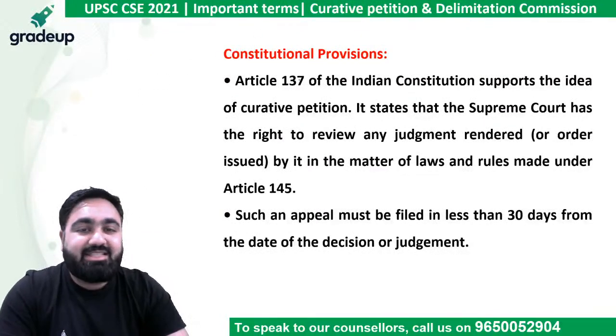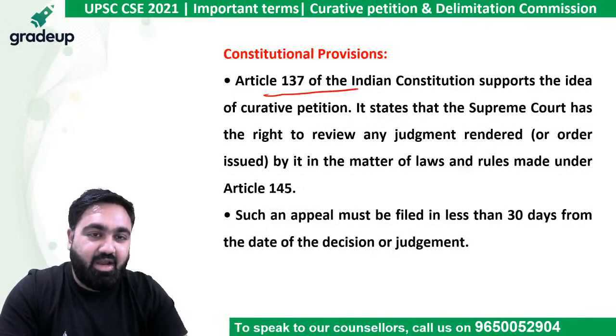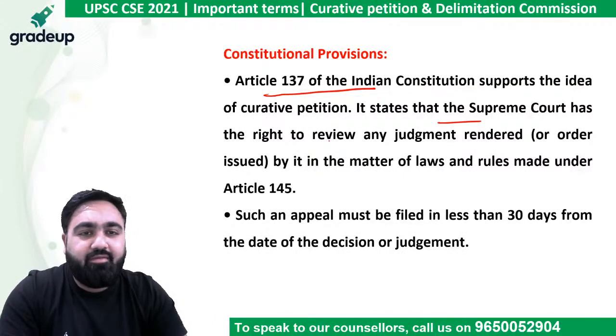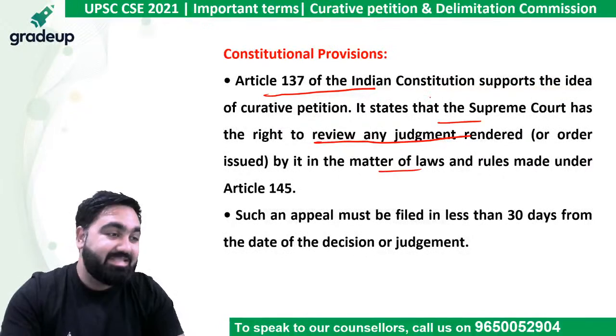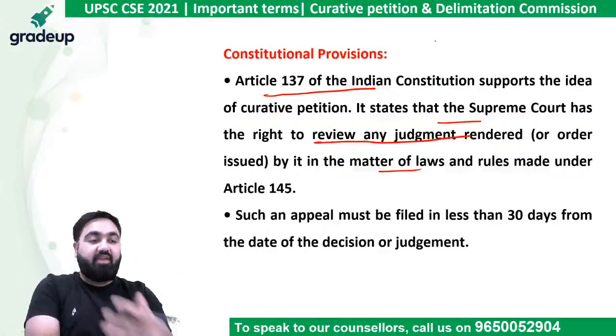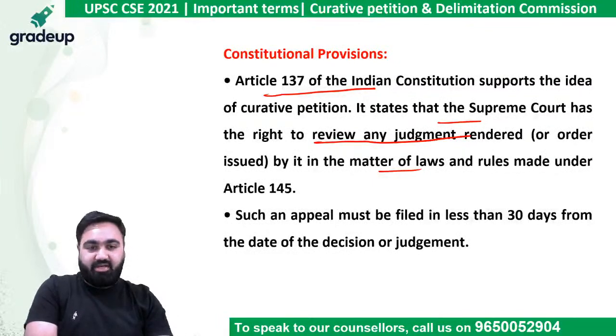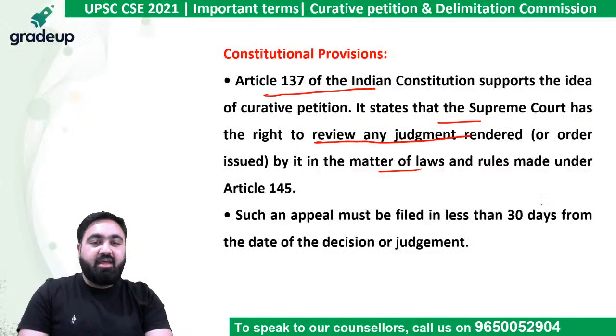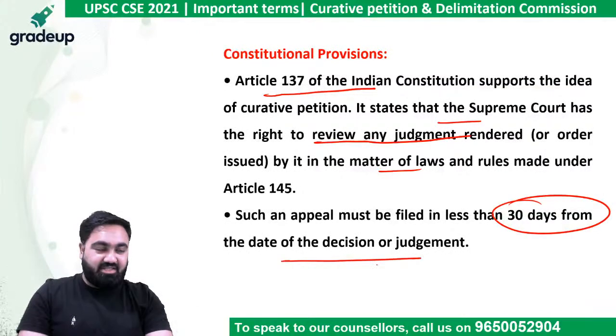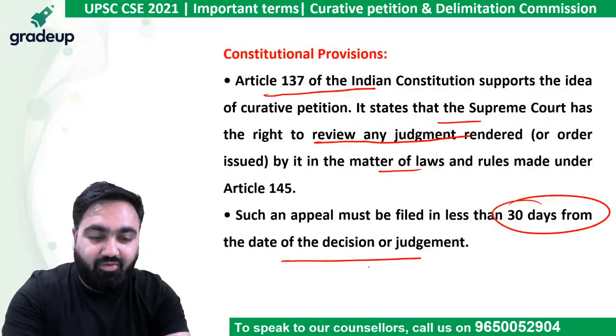It can be done since Article 137 allows the Supreme Court to review any judgment. If the Supreme Court thinks that yes, this decision was wrong and we need to change it, they can always review their decision. The condition is that such an appeal has to be filed within 30 days of the decision. So within 30 days, you have to file this appeal.